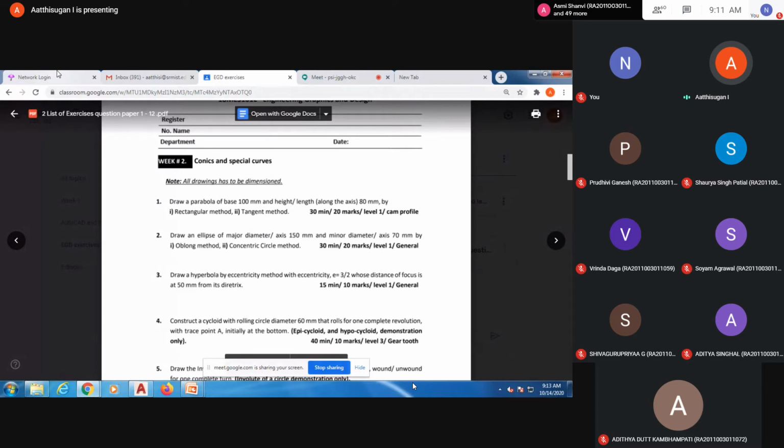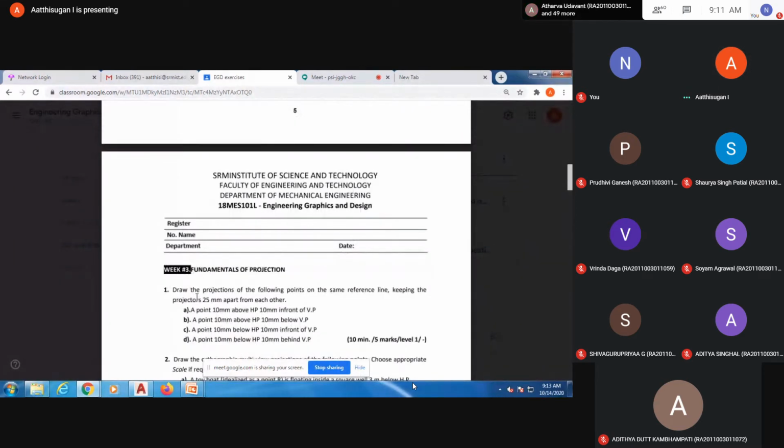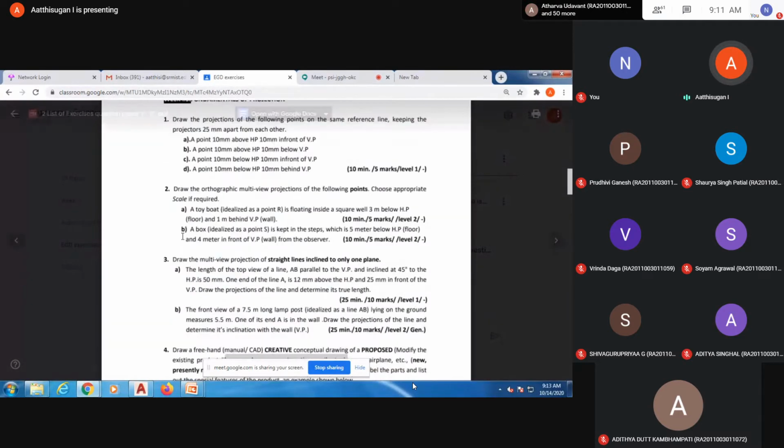Then I'll give an introduction about the third week. Third week onwards we have the projections: front view, top view, side view. This is easy. The third week topics only require drawing lines and points. Check the alpha bar. For that you have to understand the concept. I'll come back to the third week later.